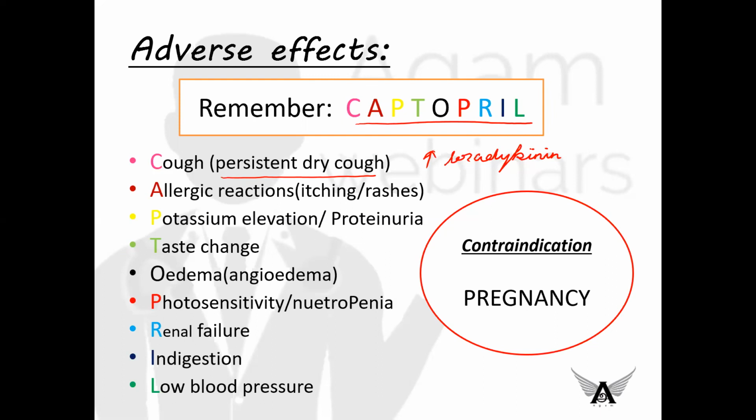The other adverse effects include allergic reactions, potassium elevation, taste change, edema, photosensitivity, neutropenia, renal failure, indigestion, and low blood pressure. And the most important thing you have to remember here is the contraindication of ACE inhibitors in pregnancy. Okay.